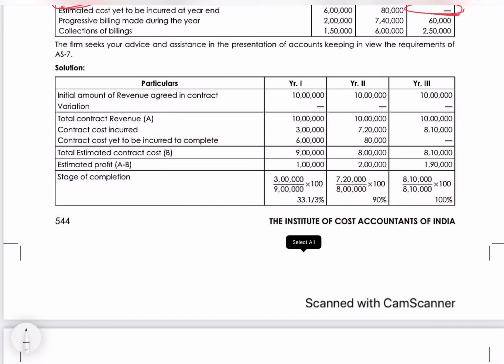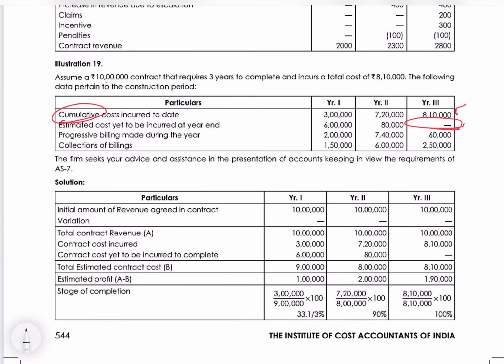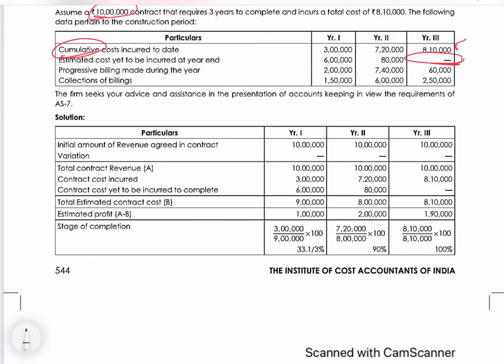Starting with the initial amount of revenue agreed in the contract. This is the contract price. So the contract price was decided at the start at 10 lakhs. No variation. Variation is an escalation cost. If there is an escalation clause, then there will be some amount. But there was no escalation clause, so plus nothing. There are no variations, so nil it is. So the actual total contract revenue is 10 lakhs.